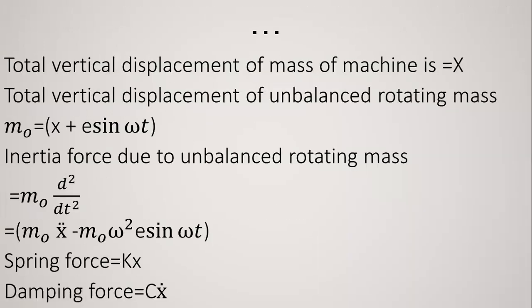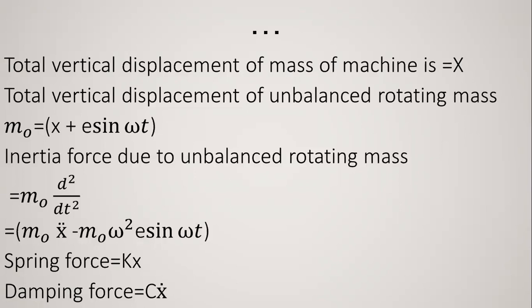So the total vertical displacement of the mass of the machine is x. Total vertical displacement of the unbalanced rotating mass m0 is equal to x plus e sin omega t. Now, the inertia force due to the unbalanced rotating mass. So we have to find the inertia force due to only the unbalanced rotating mass, which is rotating about the center